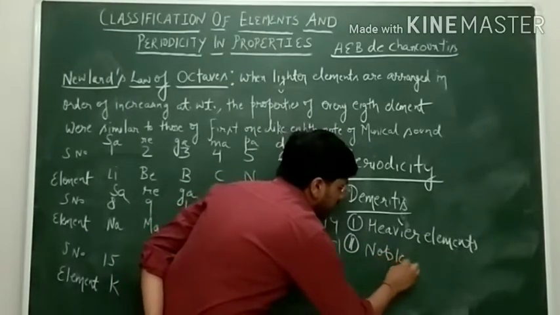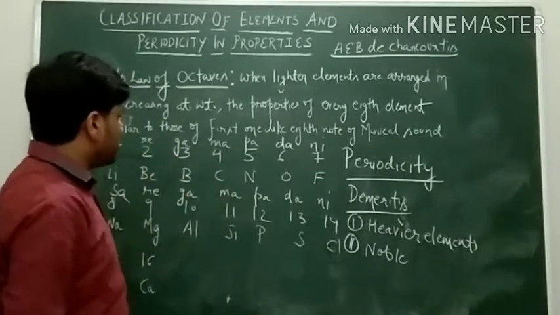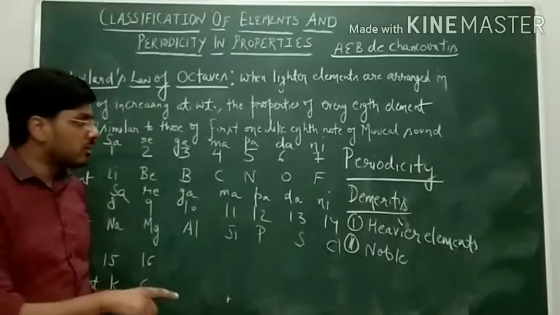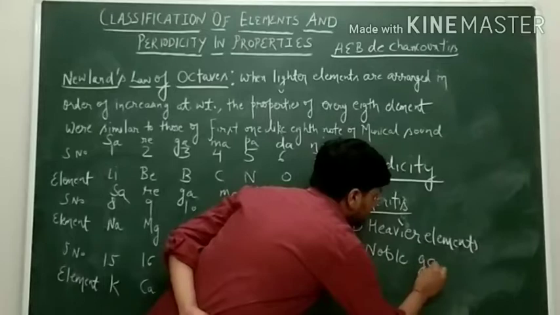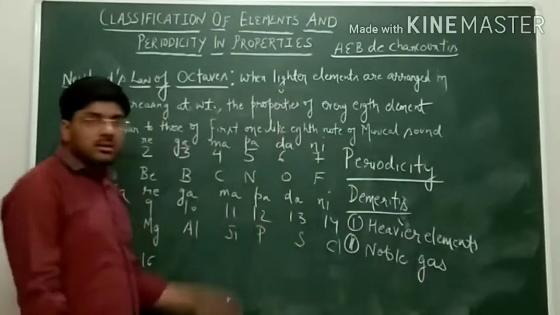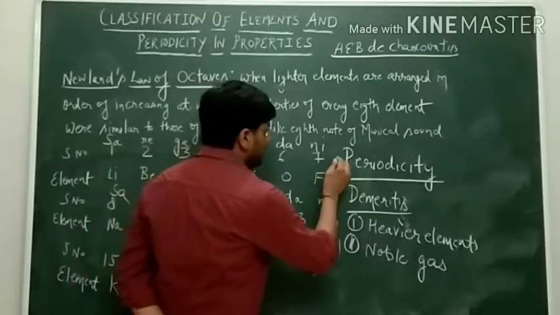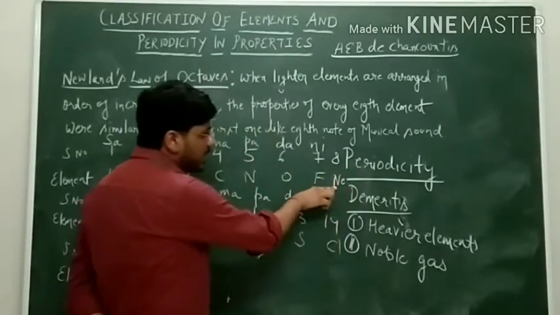At the time when he arranged the elements in order of their increasing atomic weight, the noble gases were not known. But as soon as the noble gas discovery took place, like neon, argon, krypton, xenon, radon, here the eighth element comes out to be neon, which is a noble gas.